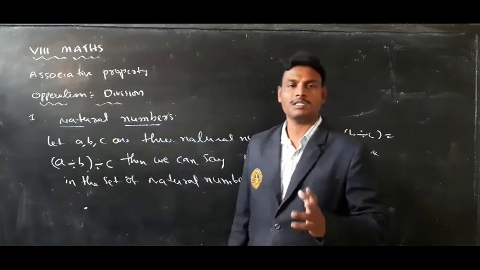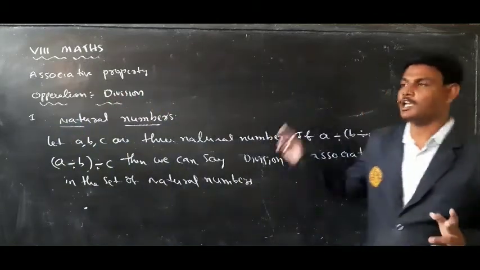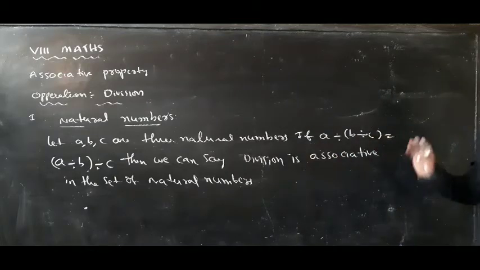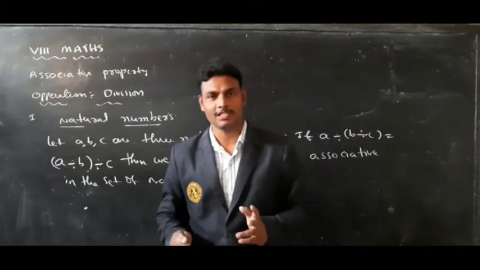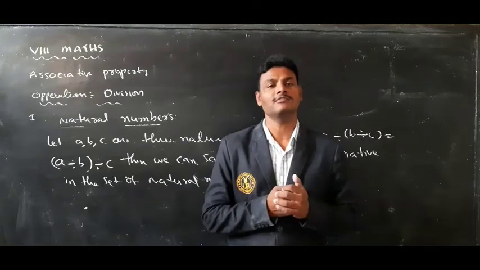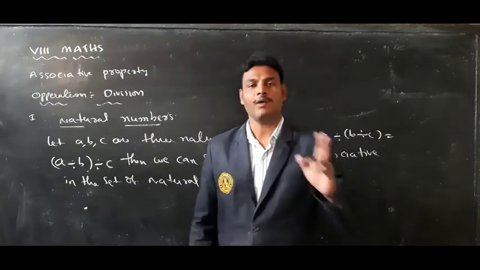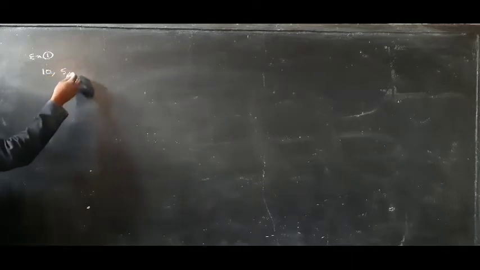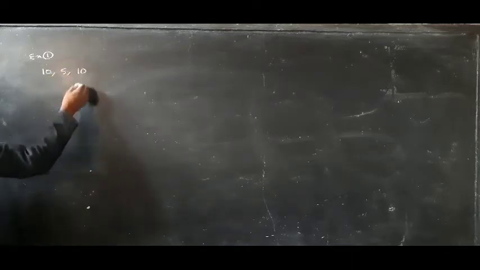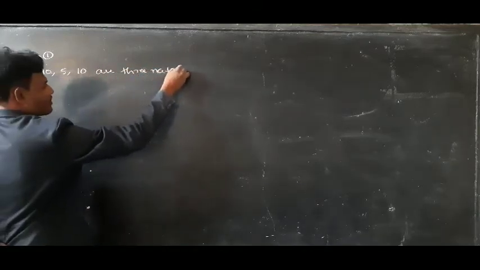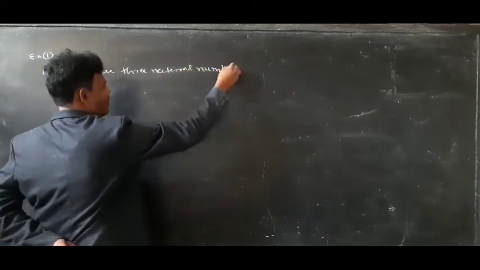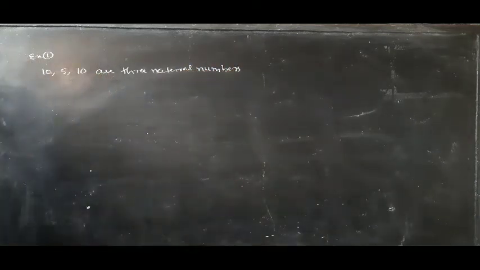Let a, b, c be three natural numbers. If a divided by b divided by c is equal to a divided by b and divided by c, then we can say division is associative in the set of natural numbers. Now I am going to take some examples. Example 1. 10, 5, 10 are three natural numbers.